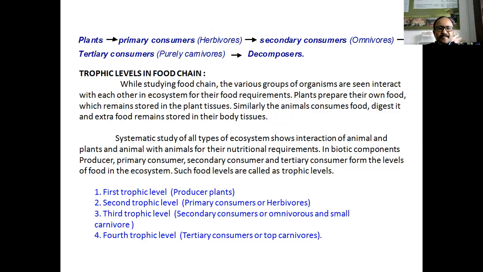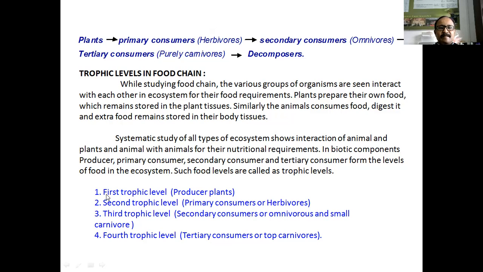Now, which are the nutritional steps or trophic levels present in the ecosystem? In the food chain of an ecosystem, the first trophic level is the producers. There are four trophic levels in the food chain of any ecosystem. First trophic level means producer plants, second trophic level means primary consumers, third trophic level means secondary consumers, and fourth trophic level means the tertiary consumers.